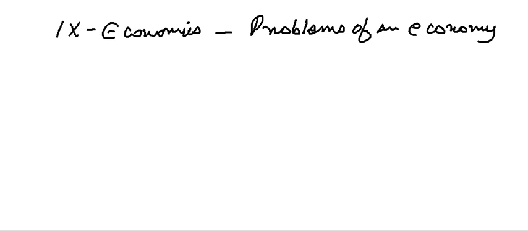As you know, there can be different kinds of problems a country or an economy faces, but here, since we are studying economics, we are going to consider problems which are economic in nature, which are actually related to the economics of a country. So number one, which you have to study under problems of an economy, is limited availability of resources. Now this is important. Limited availability.